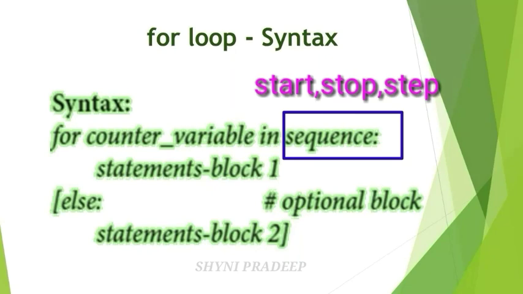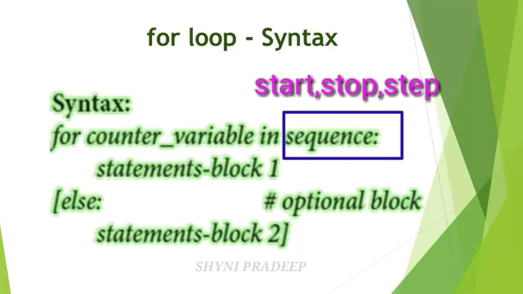Initial means, as we already studied in while loop, in a loop we have to initialize the variable, check the condition, write the statements and increment the value of the variable. In the sequence, you have to mention the initial value, the final value, that is the condition, and the increment value.